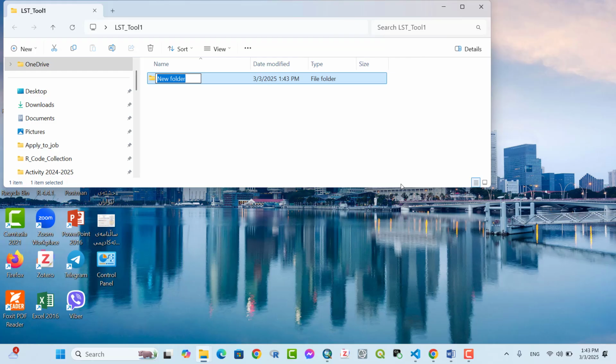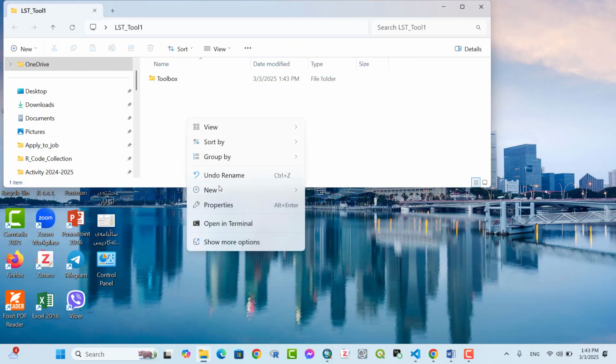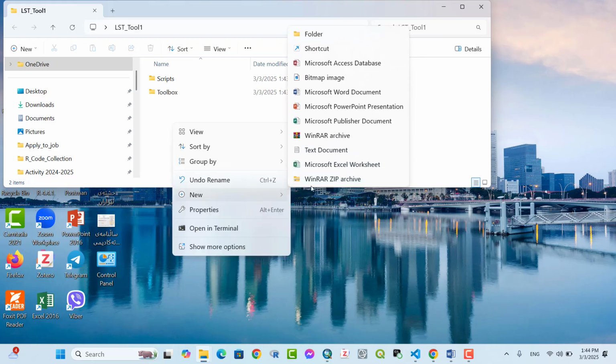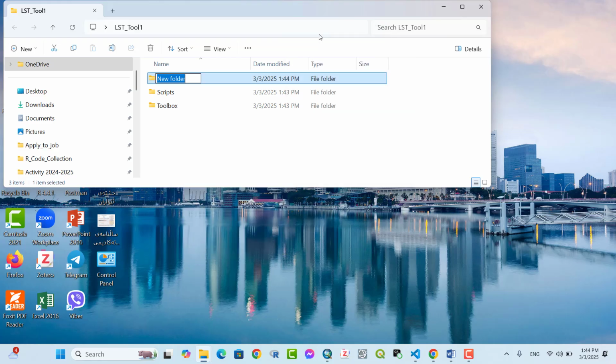The first one, Toolbox. The second one, Scripts. The third one, Test Data.